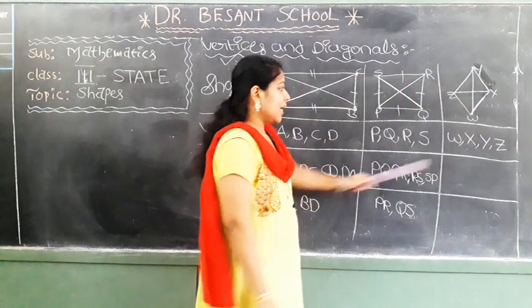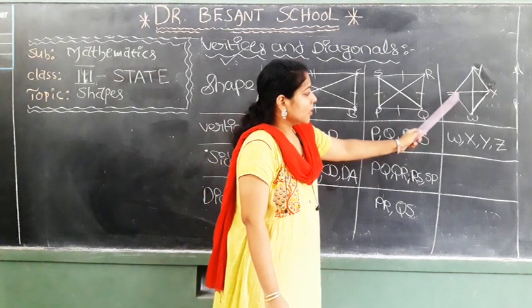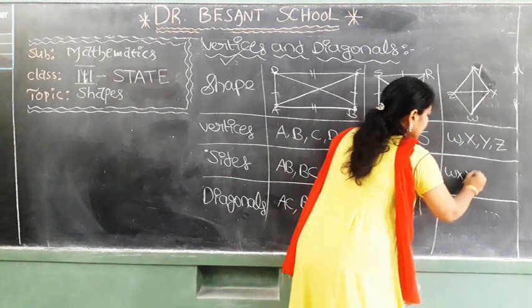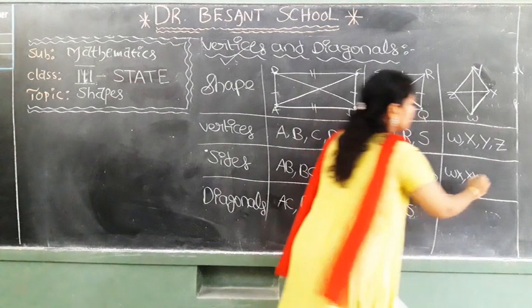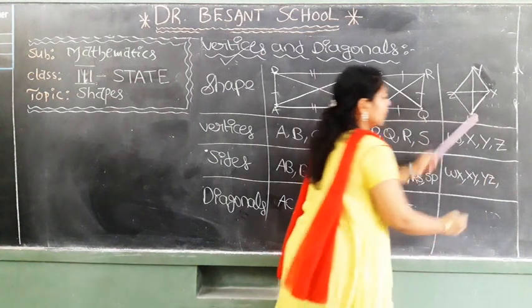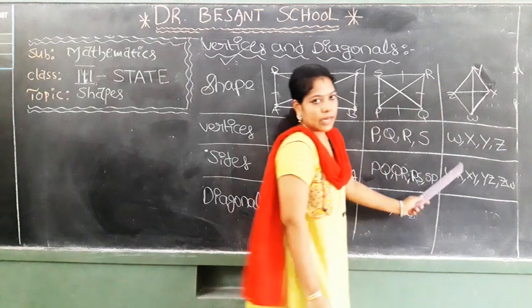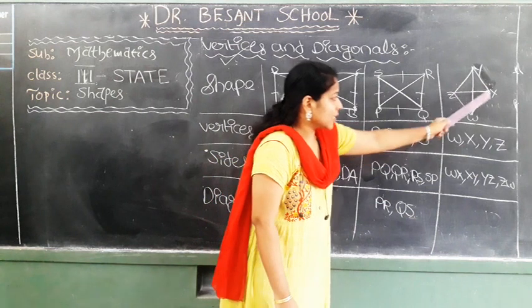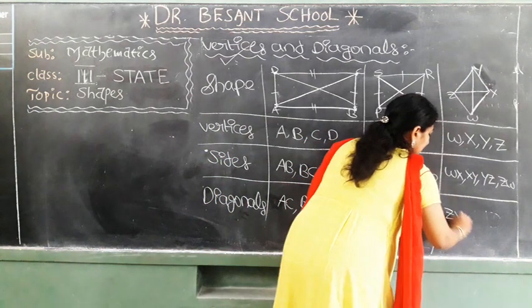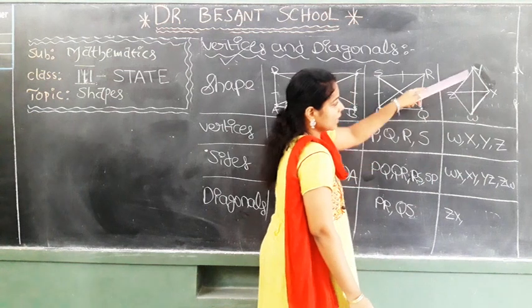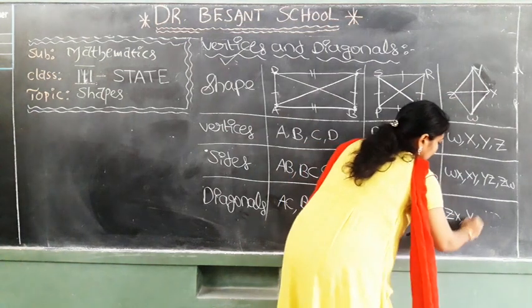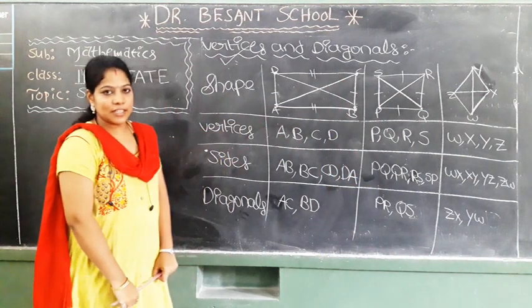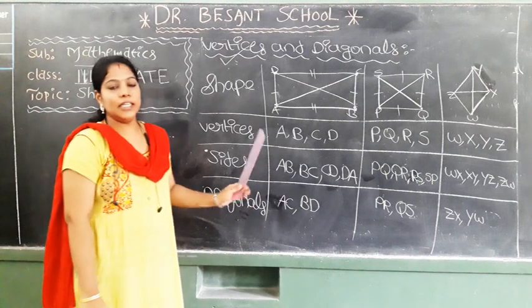Okay. Now coming to sides. What are the sides here? See, observe. WX is one side. XY is one side. Next, YZ is one side. And ZW is another side. At last, what are the diagonals for this figure? Good. ZX is one diagonal. YW, this line is another diagonal. Children, everyone understood about the vertices and diagonals? Good. Write neatly into your book.